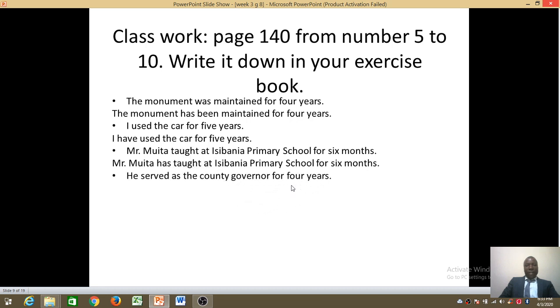Next, try that one. He served as the county governor for 4 years. Try that one.